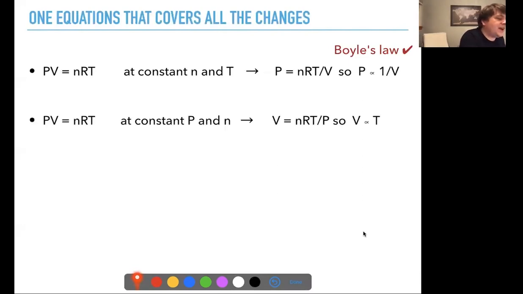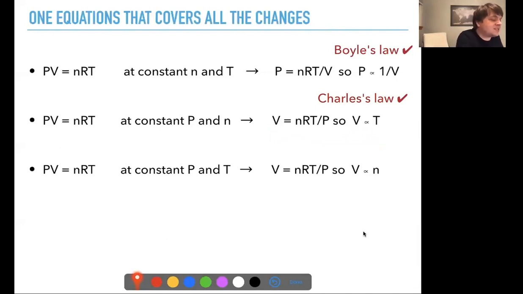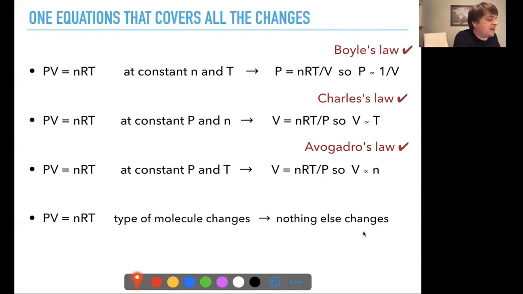With PV equals NRT at constant P and N, we divide by P, and then we get the volume equals NRT over P. Again, if P and N are constant, that just says V is proportional to temperature. We keep pressure and number of molecules the same, and the volume is linearly proportional to temperature. If we double temperature, we double the volume. That's Charles' law. With constant P and T, if we divide by P again, the only thing that changes is N. The volume is proportional to N. That's Avogadro's law.